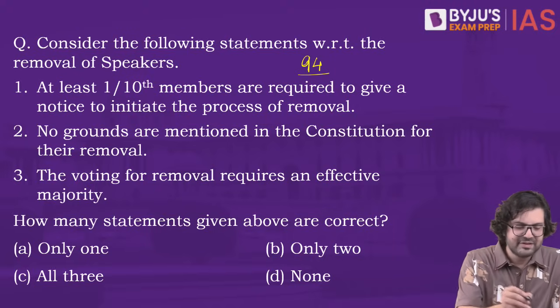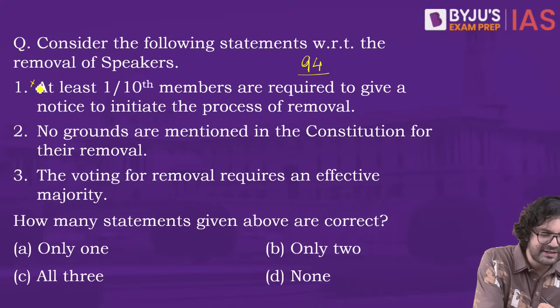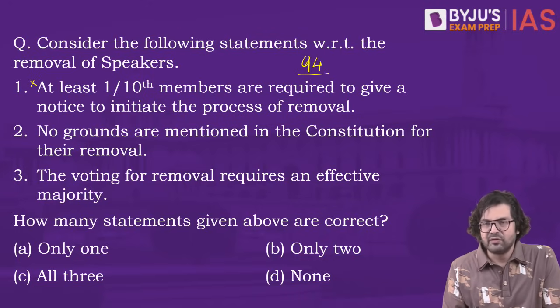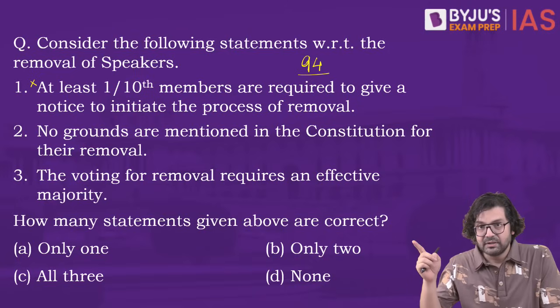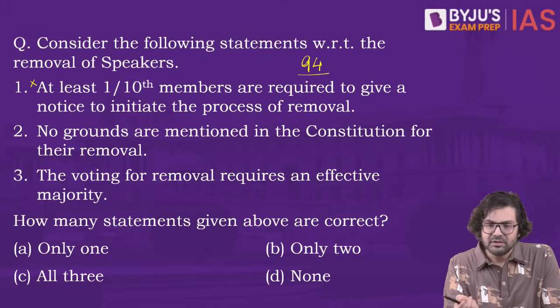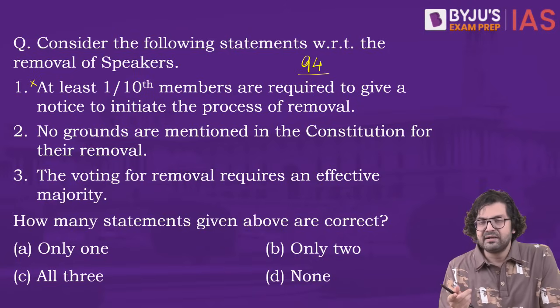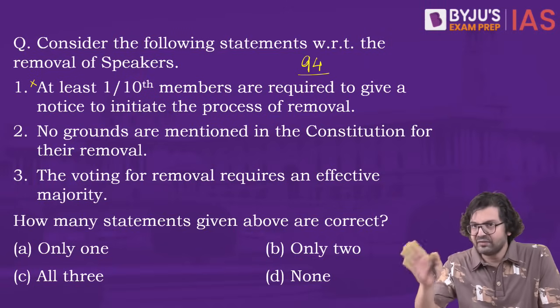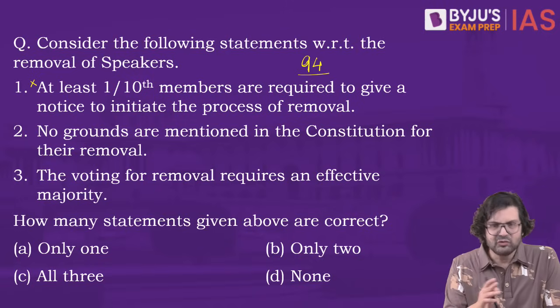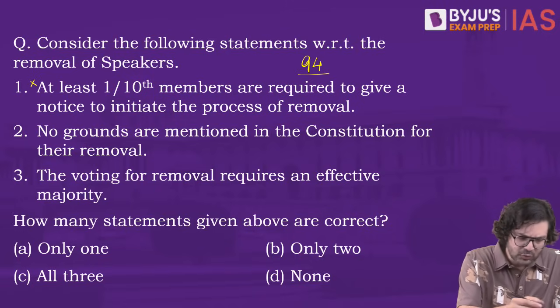Now, there is no such provision like this that you need to have 1/10 members to give a notice for removal, just like we have for the president, that to initiate an impeachment process, the notice has to be given by at least 1/4 members of the House. There is no such provision for the removal of speakers. So 1 is wrong. But yes, 2 is correct.